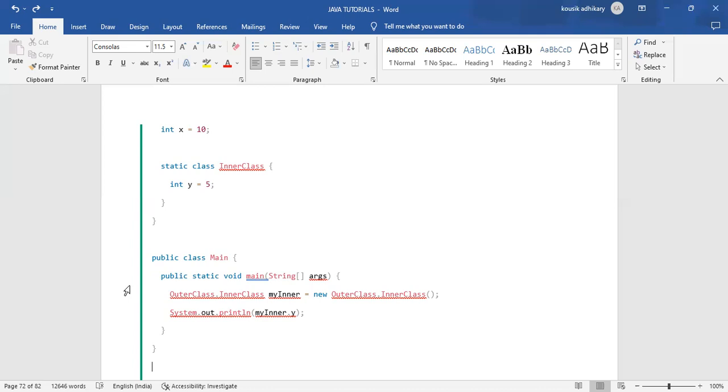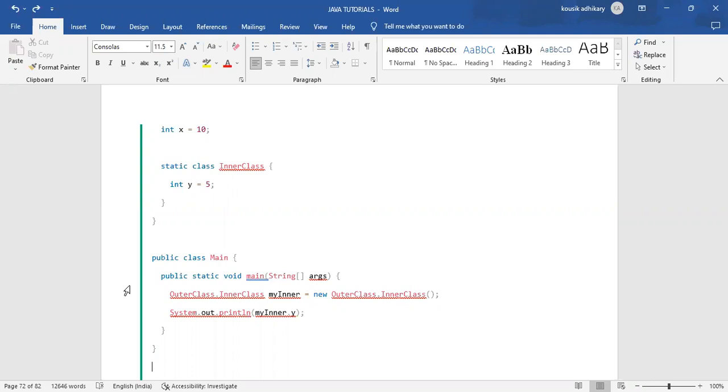That means what I said, first of all you need to create an object of an outer class. Without creating an object of an outer class, by using the name of the class, outer class, you can create an object of an inner class.